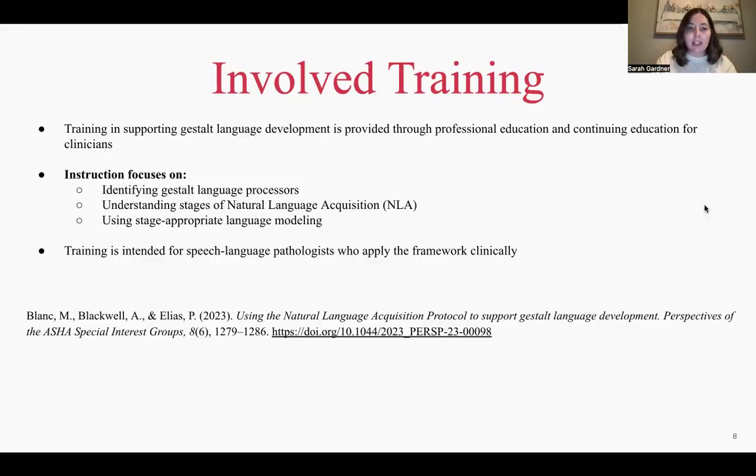This type of training is specifically intended for speech language pathologists who plan to apply the NLA framework in clinical practice. It ensures that clinicians are not only familiar with the theory, but also confident in implementing strategies that align with how these individuals naturally develop language.